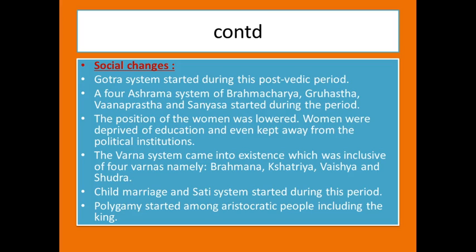The Varna system came into existence, inclusive of four Varnas, namely Brahmana, Kshatriya, Vaishya, and Shudra. Child marriages and the sati system started during this period. Polygamy also was included among the aristocratic people, and it included the king.